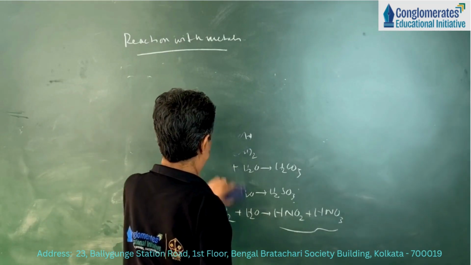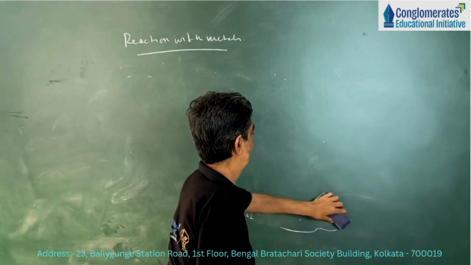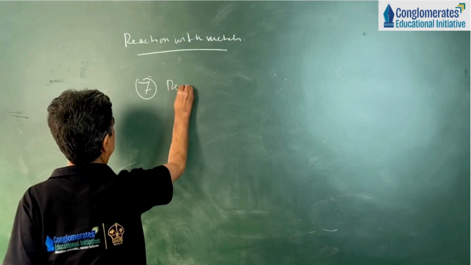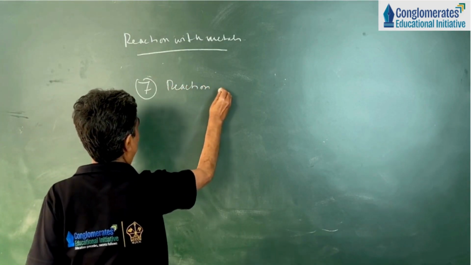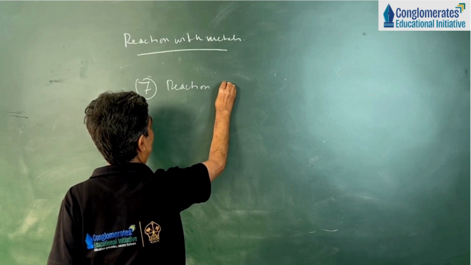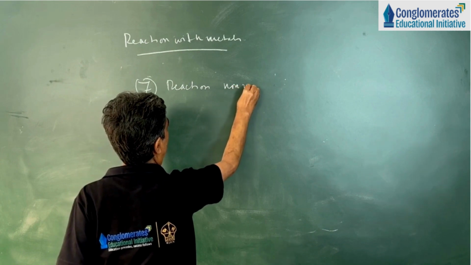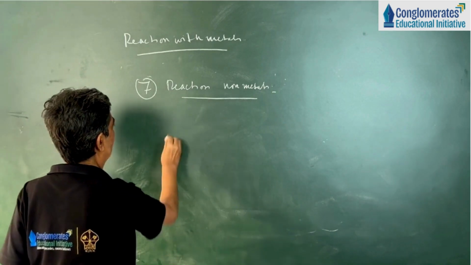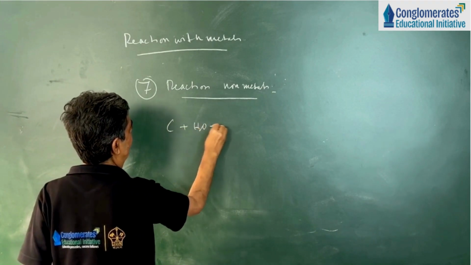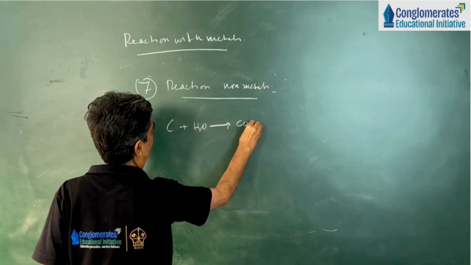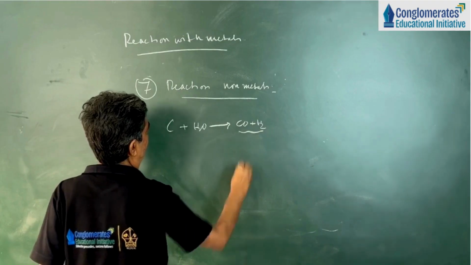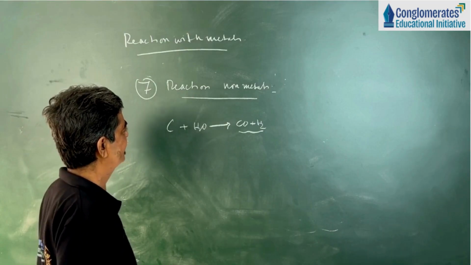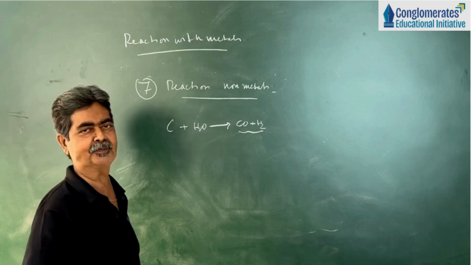Next, reaction with non-metals. Now, when steam is passed over white hot coke, then we get a mixture of two gases known as water gas, which is nothing but a mixture of carbon monoxide and hydrogen.